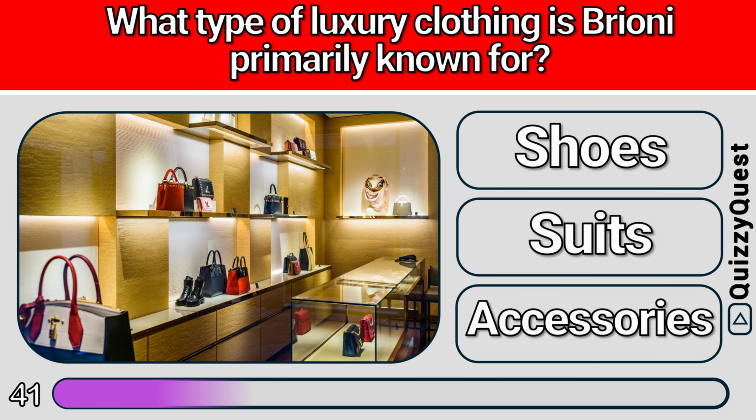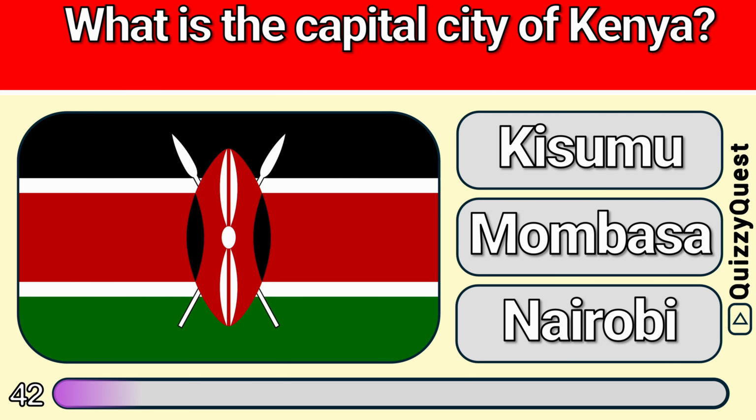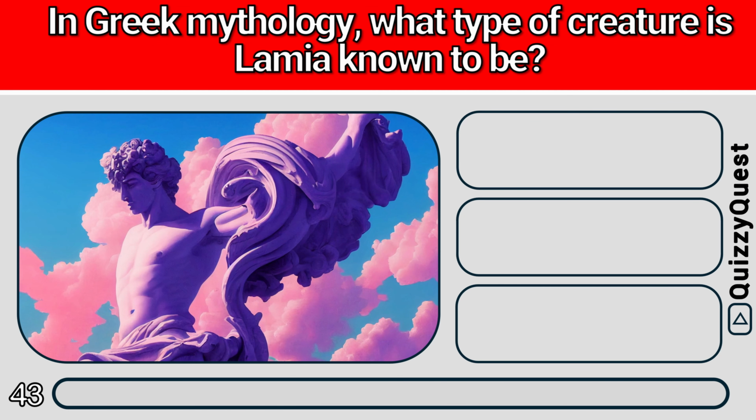Is it A, shoes, B, suits, or C, accessories? It is B, suits. What is the capital city of Kenya? Is it A, Kisumu, B, Mombasa, or C, Nairobi? It is C, Nairobi. In Greek mythology, what type of creature is Lamia known to be?